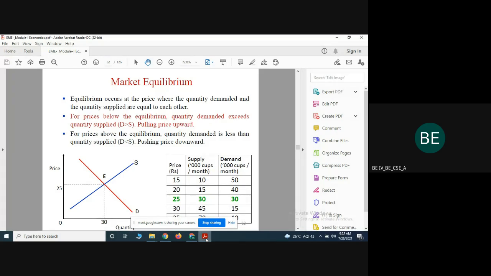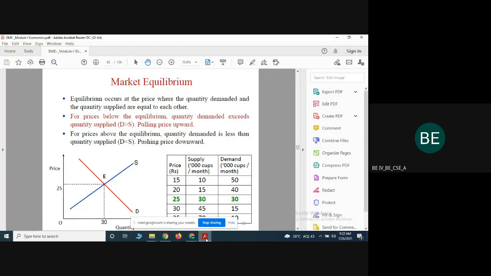So next, we move on to what a market equilibrium is. The equilibrium occurs at the price where the quantity demanded and quantity supplied are equal to each other.